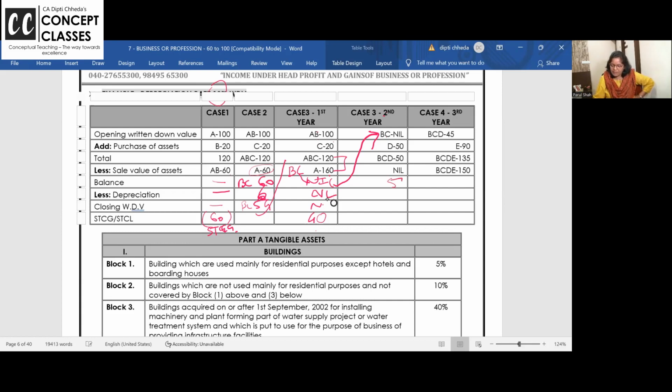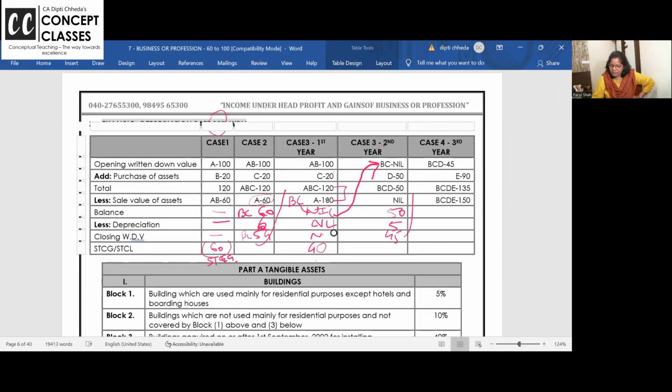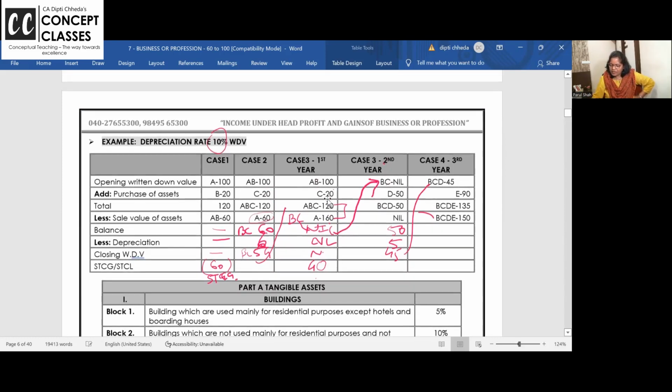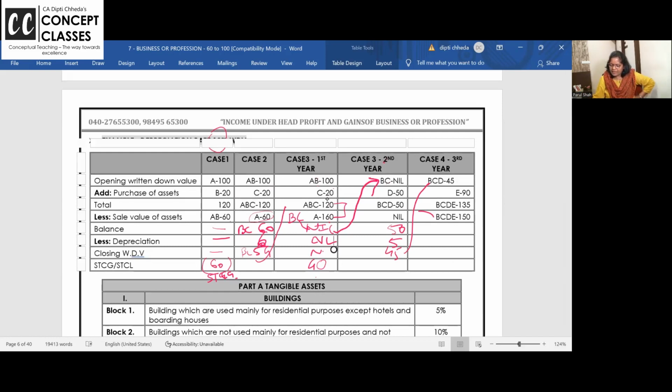Now, what is the balance? 50. What is 5? 45. Again, take this 45. And now in 45, they have added E90, 135. Everything is sold for 150. So there is short-term capital gain. Check this and we will take a quick break of just 5 minutes and then we will continue the next.